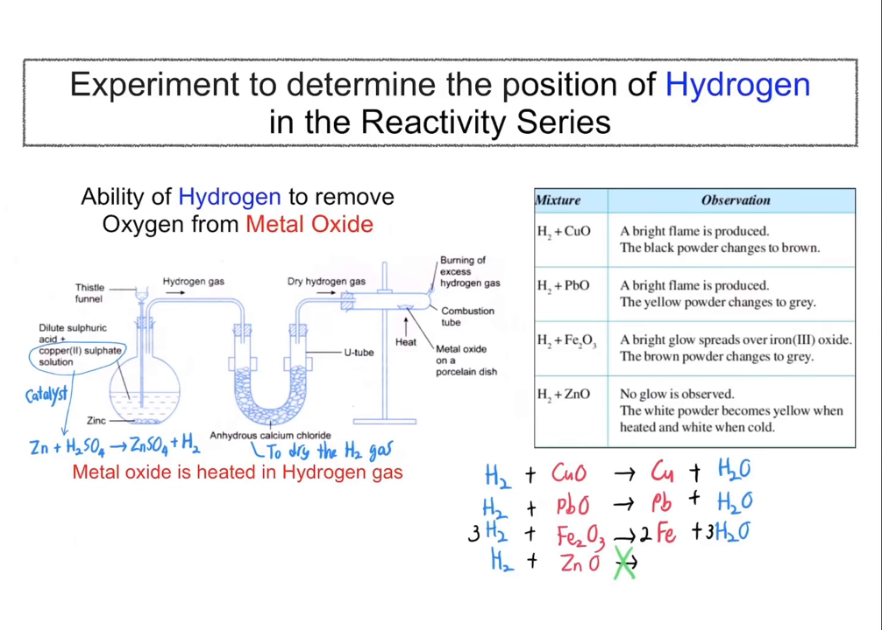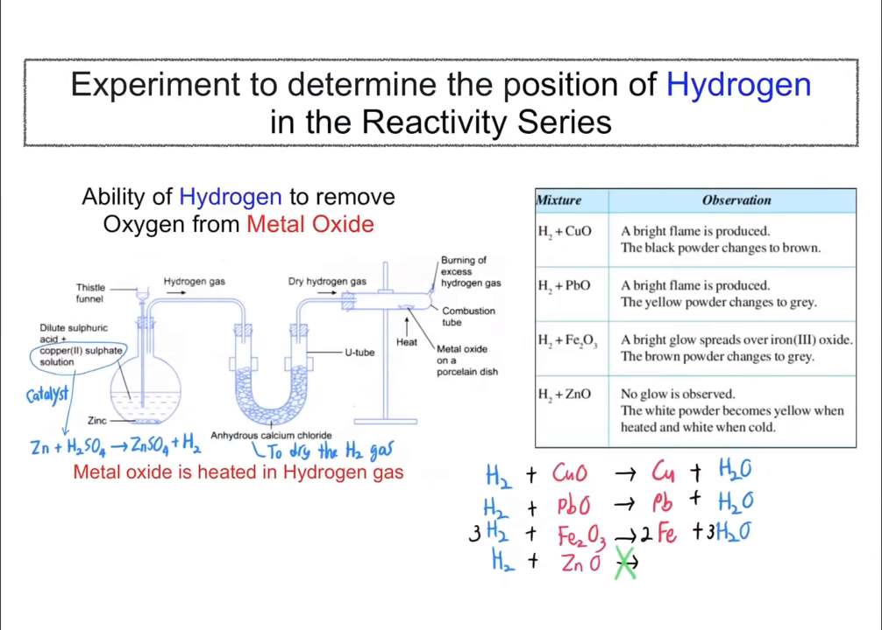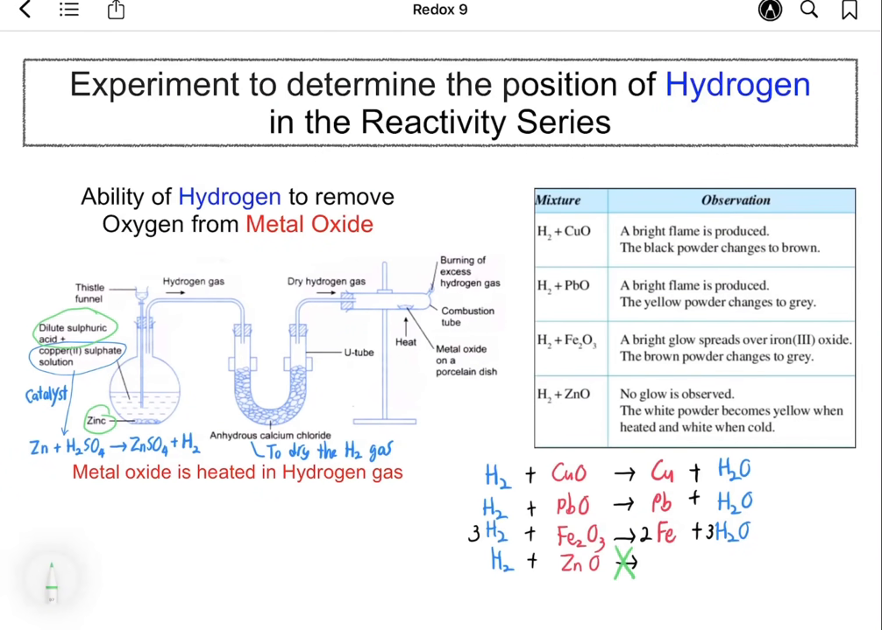In this experiment, the metal oxide is placed in a porcelain dish and placed in a combustion tube, whereby the combustion tube is constantly connected to dry hydrogen gas to remove all air in the tube. The hydrogen is produced from the reaction between dilute sulfuric acid and zinc in the presence of copper(II) sulfate solution as the catalyst. The hydrogen gas will then pass through anhydrous calcium chloride to dry the hydrogen gas. Next, the metal oxide is heated strongly and any changes are observed.